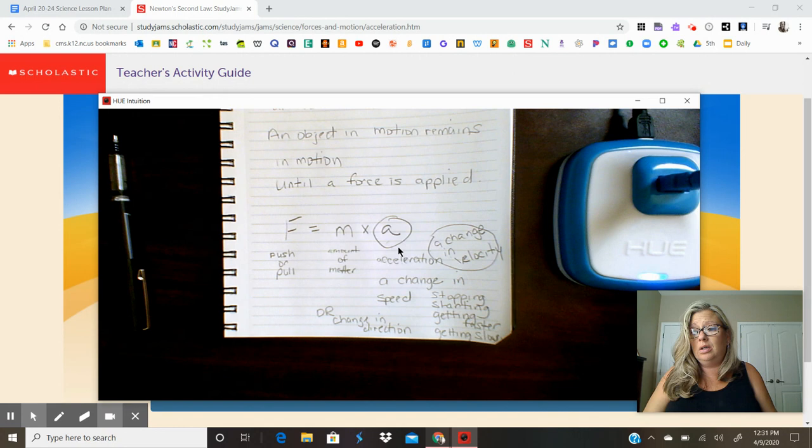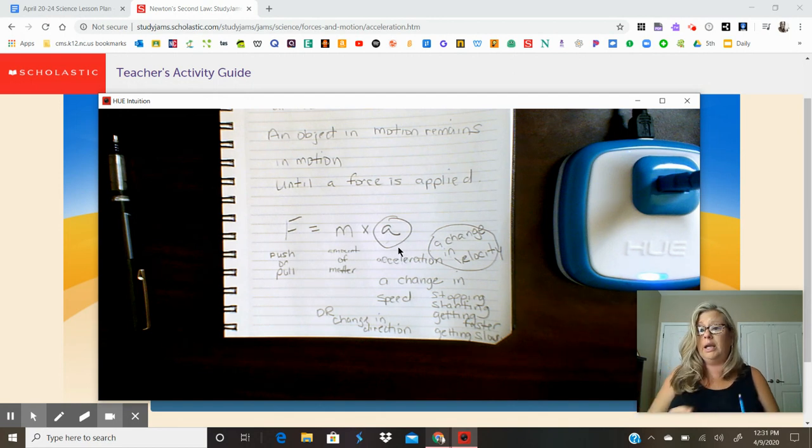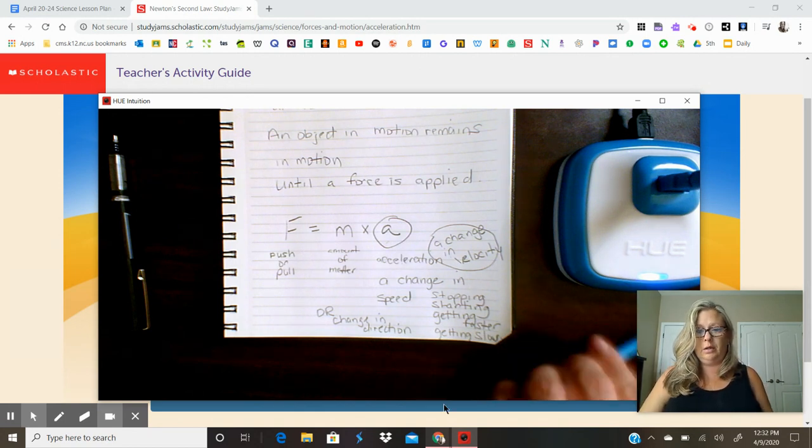Any change in speed, any change in direction, going forward, going back, turning left, turning right, getting faster, getting slower, starting or stopping, all is acceleration. And now let's go back to our video.